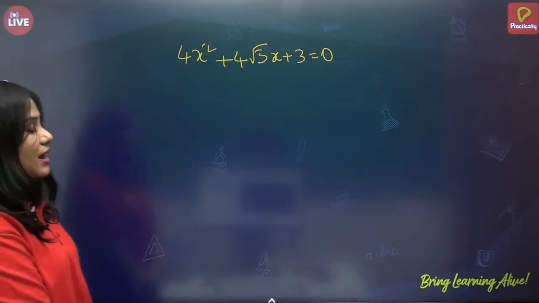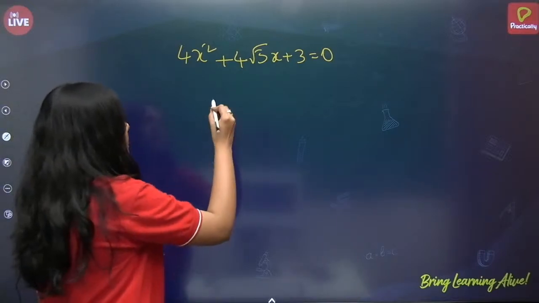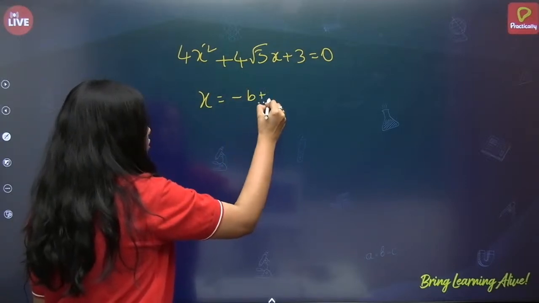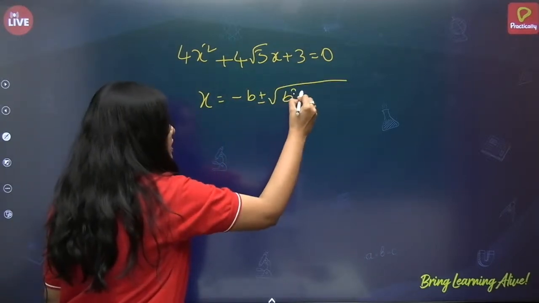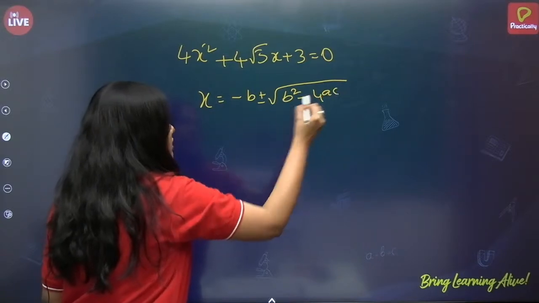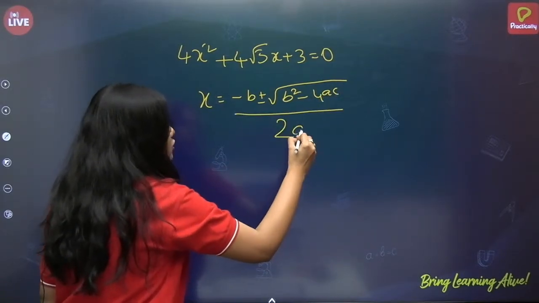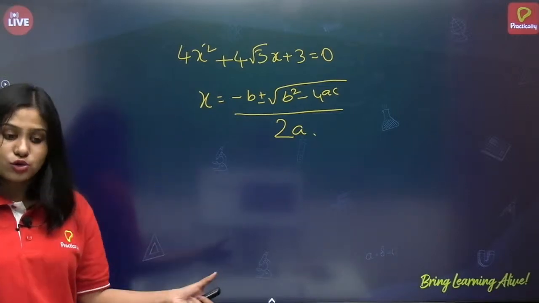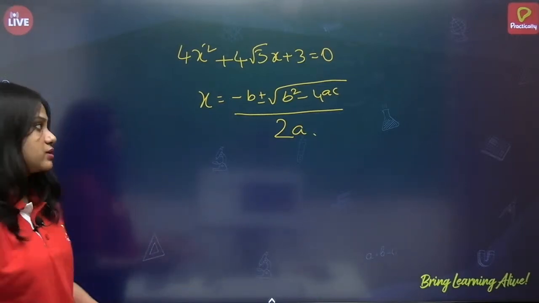So apply the quadratic formula for this one. x is equal to minus b plus or minus under root b square minus 4ac by 2a. We know the values of a, b and c, so just substitute them in the quadratic formula and get the solution.